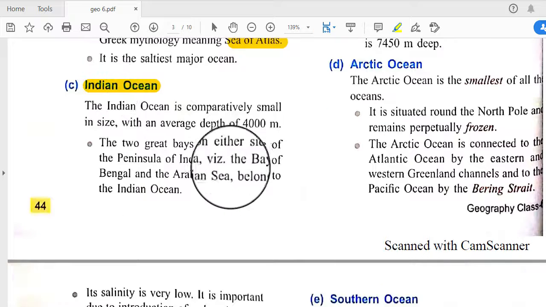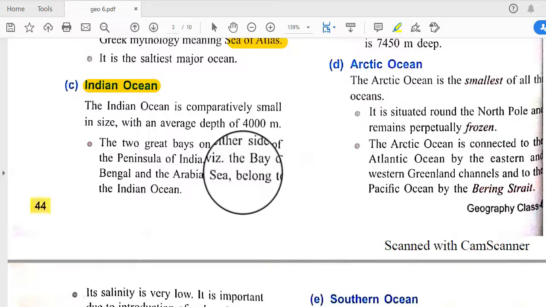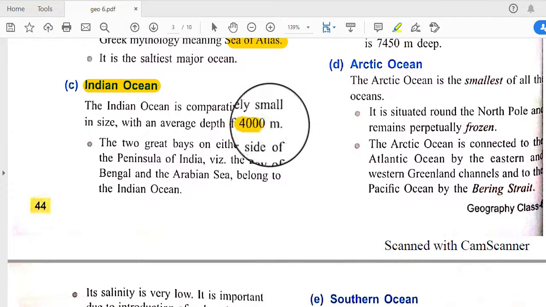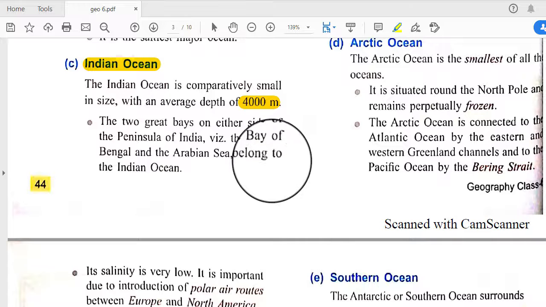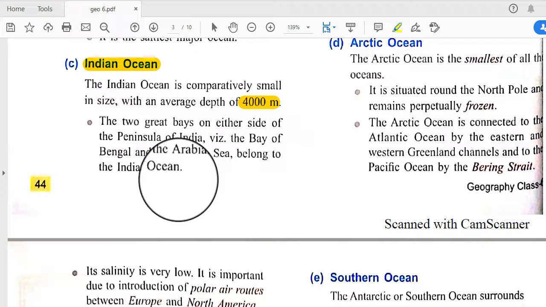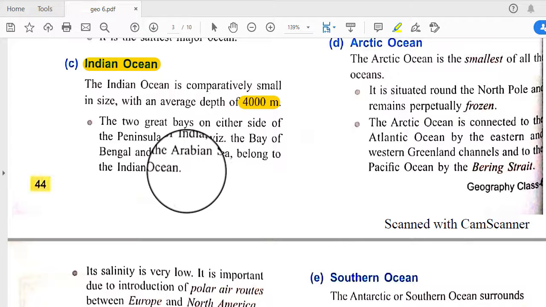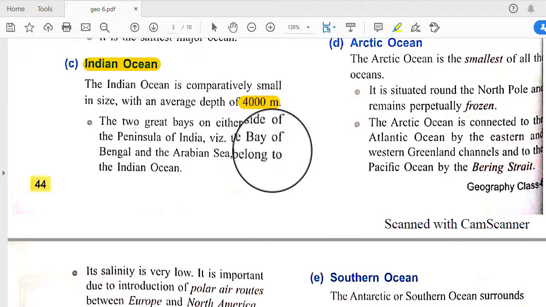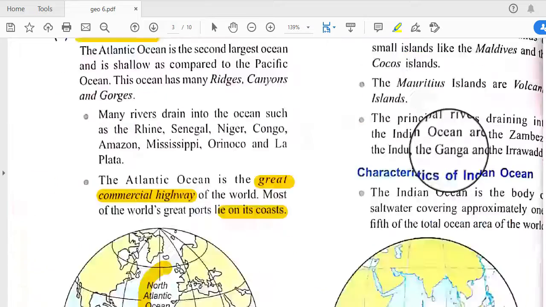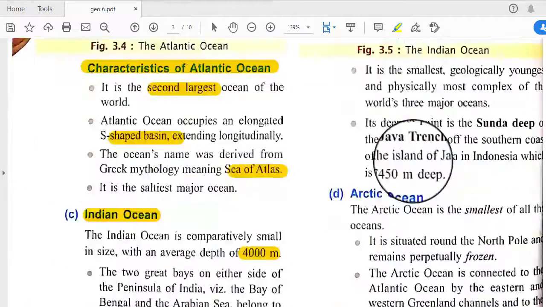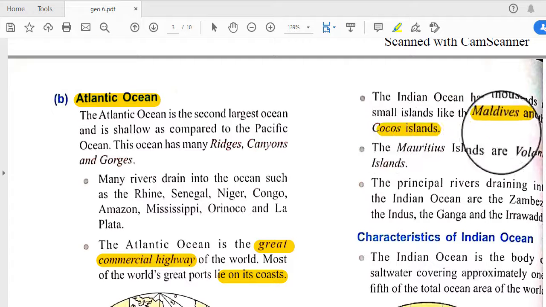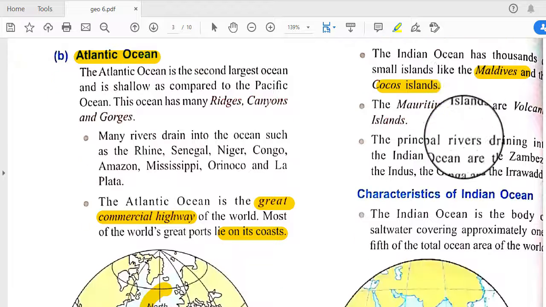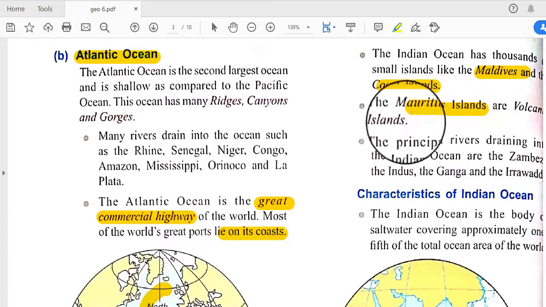Next is the Indian Ocean. The Indian Ocean is comparatively small in size with an average depth of 4,000 meters. The two great bays on either side of the peninsula of India, the Bay of Bengal and the Arabian Sea, belong to the Indian Ocean. On the right-hand side there is the Bay of Bengal, on the left-hand side there is the Arabian Sea. The Indian Ocean has thousands of small islands like the Maldives and Cocos Island. These islands are situated in this ocean.